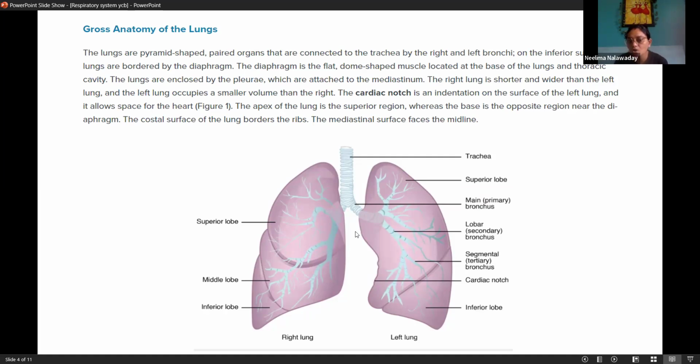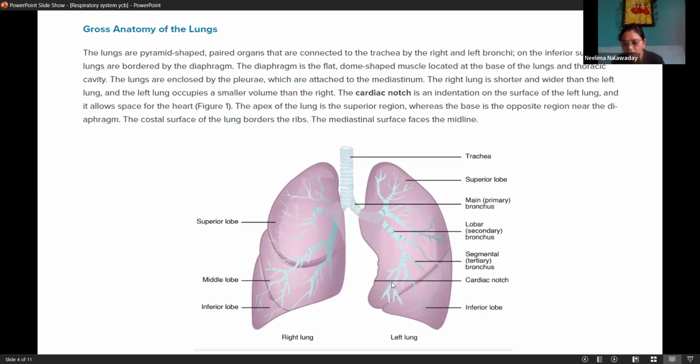This is the trachea, also called the windpipe. It is divided or bifurcated here below, behind our sternum bone, and each branch is called a bronchus, primary bronchus or main bronchus. Then this bronchus enters into each lung. Then it again divides. You can see here multiple branches of bronchus. These are called bronchioles.